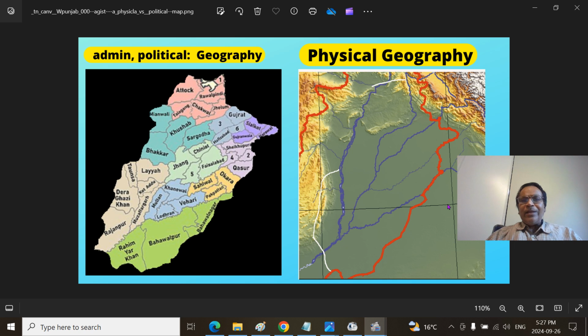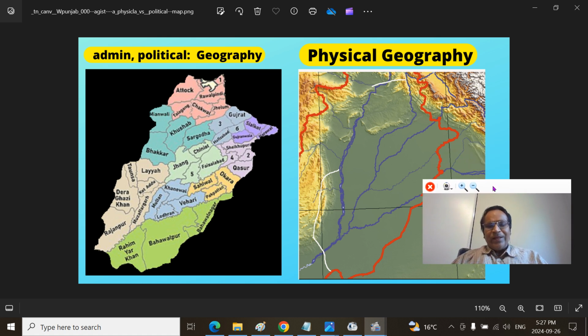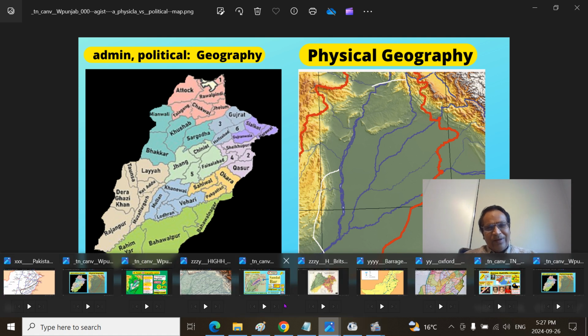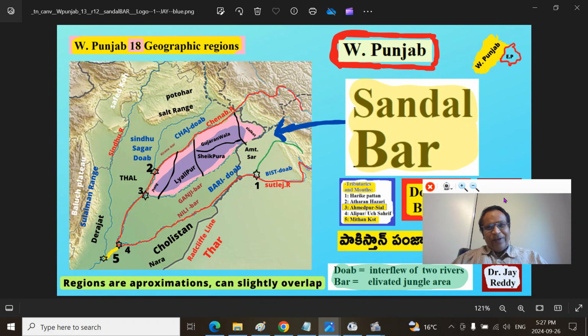Even the Radcliffe line goes along the rivers Ravi and Sutlej for some time. The Dogra Raja's territory goes along the east of the Jhelum River. It used to be the Sindhu River, Indus River. That's the entire point of talking about physiographic regions.